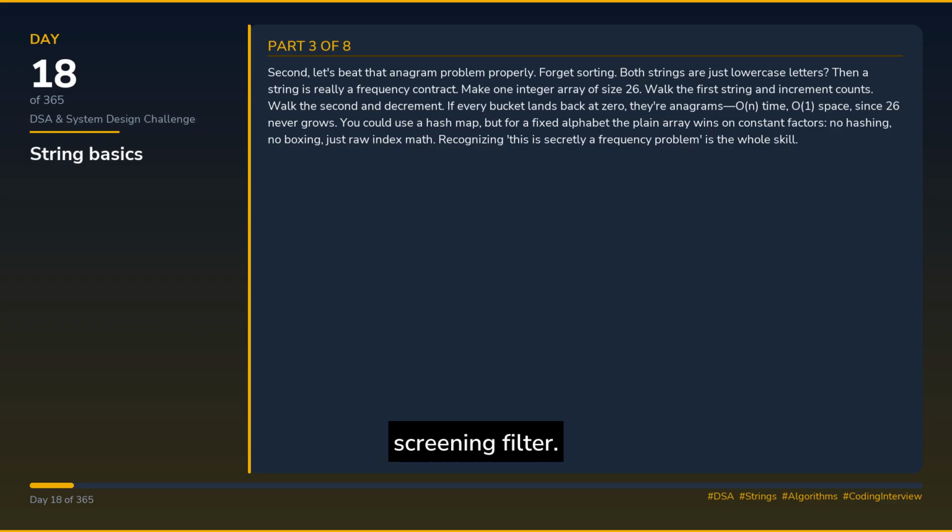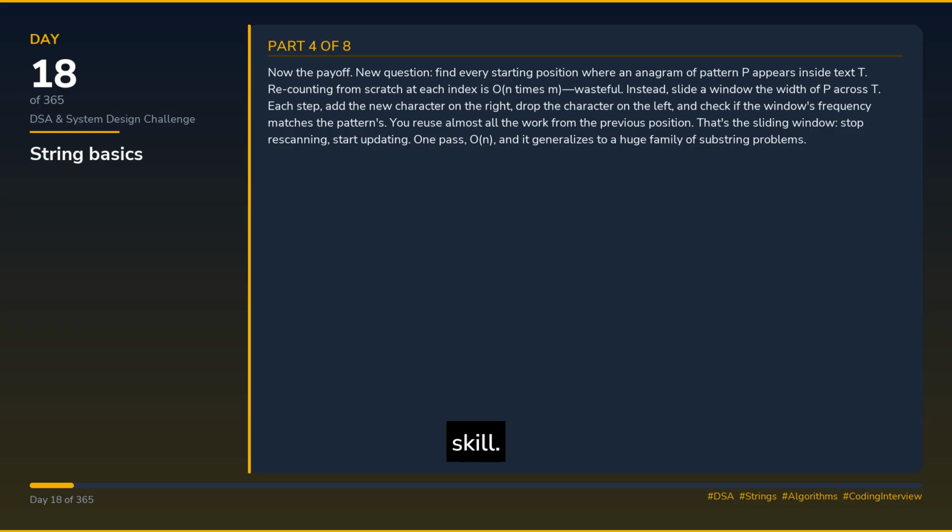You could use a hash map, but for a fixed alphabet the plain array wins on constant factors. No hashing, no boxing, just raw index math. Recognizing this is secretly a frequency problem is the whole skill.